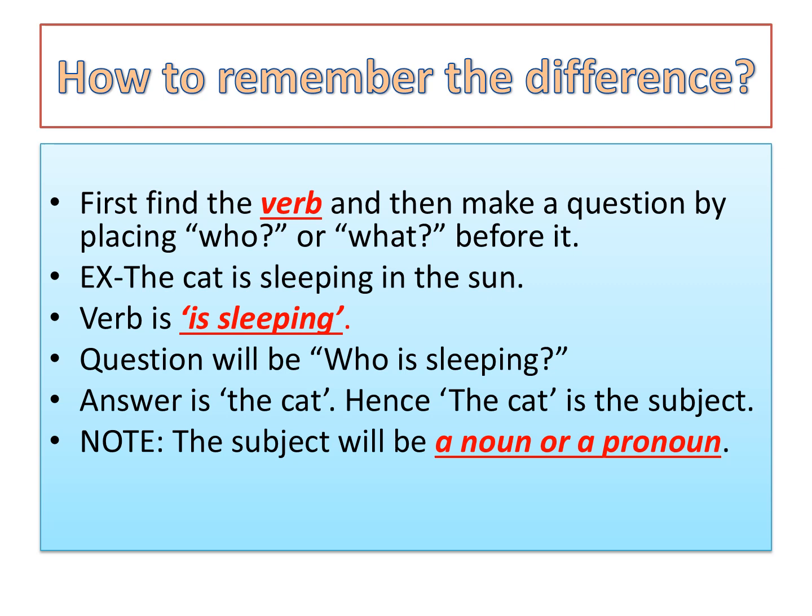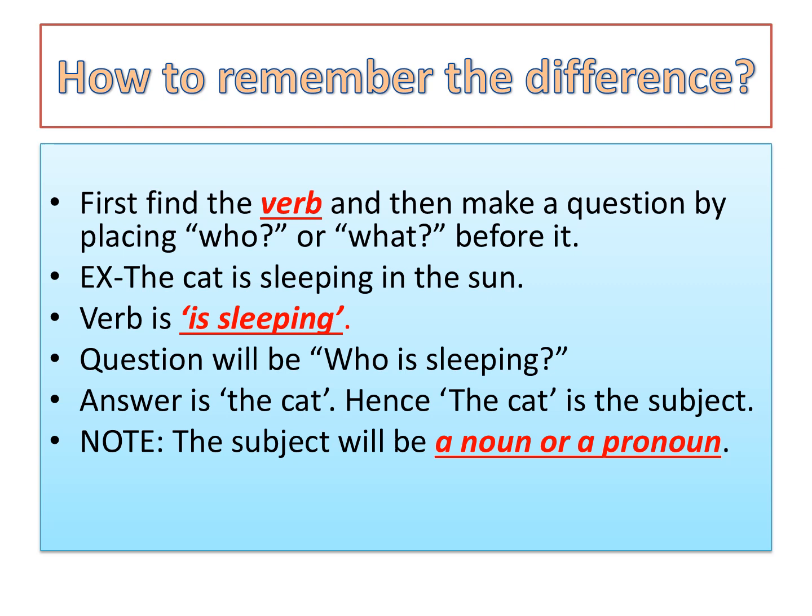So here we have an explanation of how to remember the difference between the subject and the predicate. For this, we have to follow few steps. First, we shall find out the verb of the sentence. And then we will make a question by placing who or what before it. So again we shall use the same example.